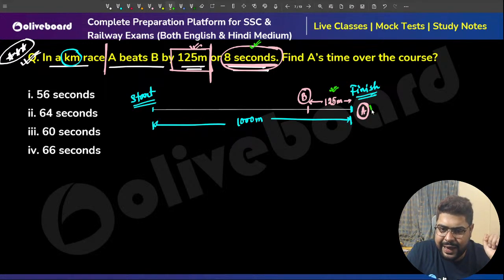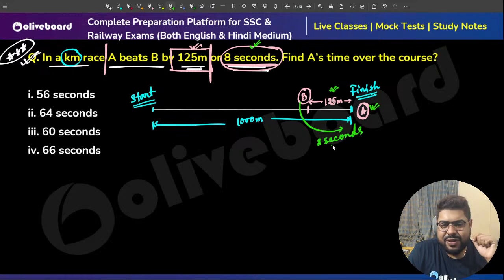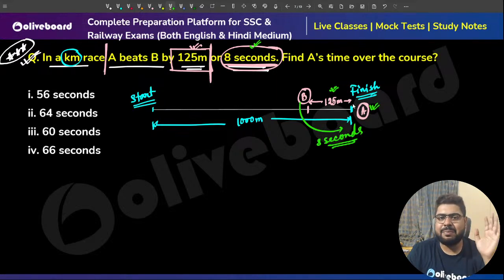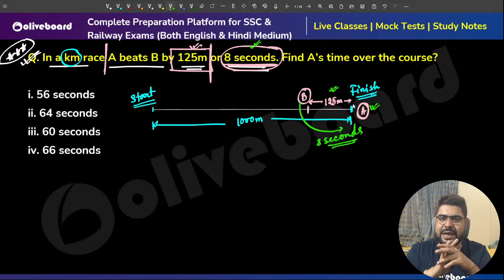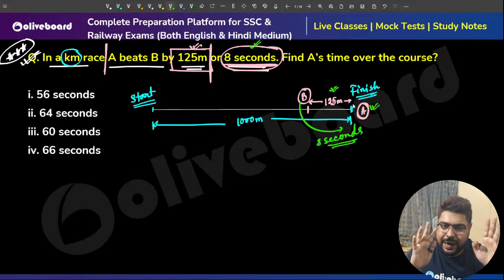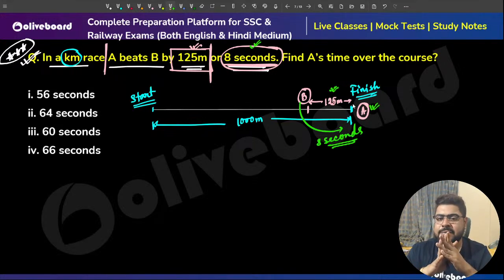Meaning when A has reached the finish point, B still needs 8 seconds to reach the finish point. B is 8 seconds behind. Yes or no, everybody? You understand what they're trying to say here.